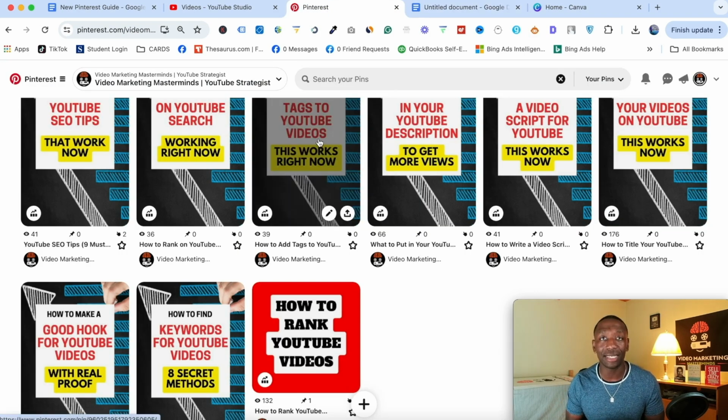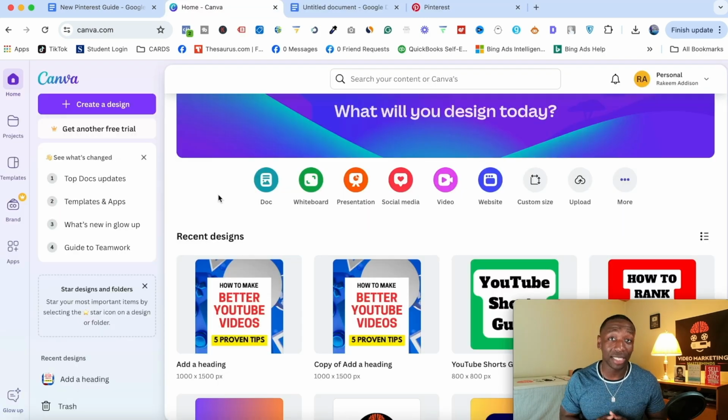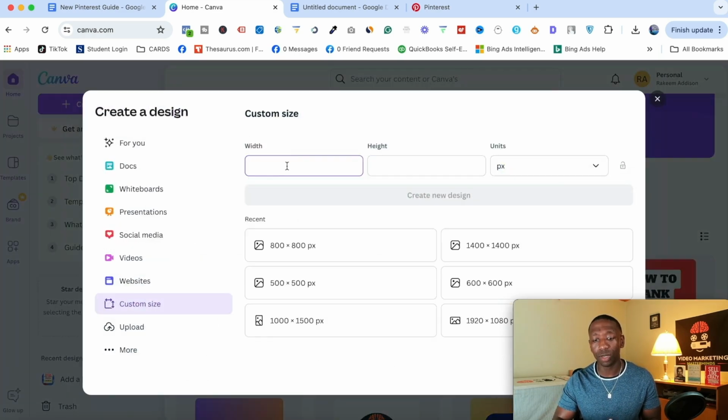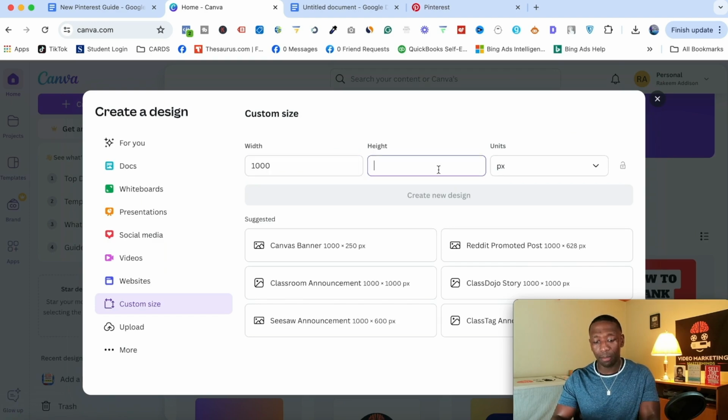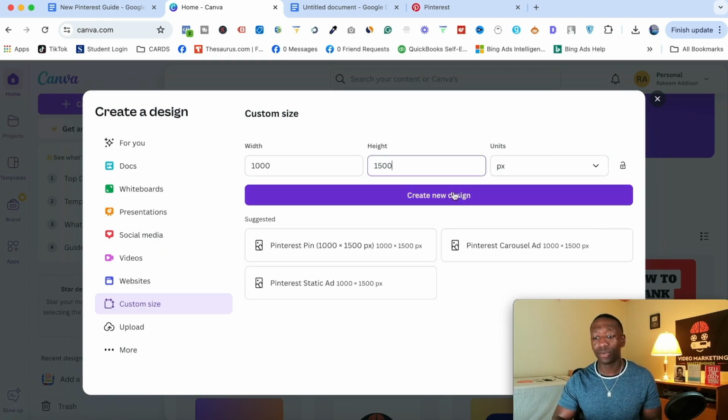So I'm going to show you exactly how to create these inside of Canva. All right, so step number 6. We're going to customize the pin for the individual videos now. I'm going to go to create a design, and what you want to put here is 1,000 by 1,500, and then hit create new design.